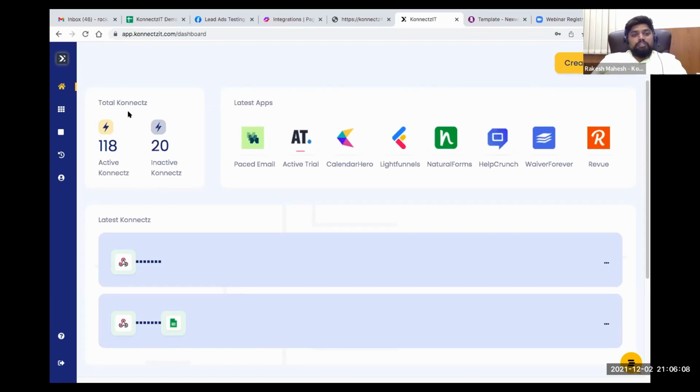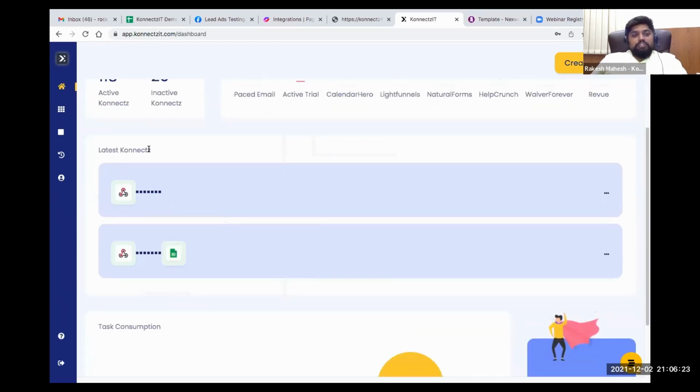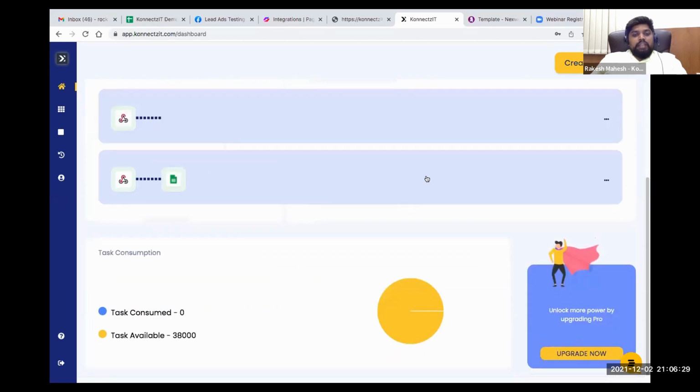You can see the details of connects, and also the latest apps which our team has added into ConnectSeat, on the latest apps page, and the latest connects which you built on ConnectSeat in the latest connects section.